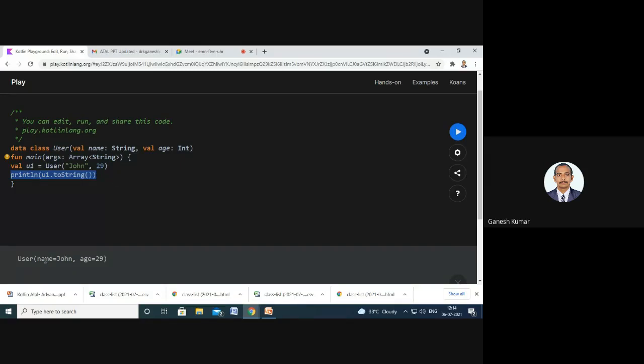So it will print this user is the class name, and we have used two parameters, name and age. Here in the object u1, it holds the value of John for the parameter name and then 29 for the parameter age. So this toString method helps to identify the parameters and its values declared in the class section, irrespective of the declaration or definition given in the body of the class. So it will consider only the declaration given in the first statement.